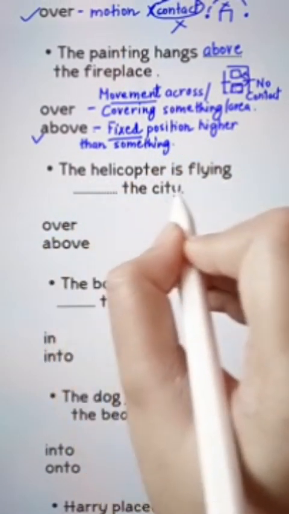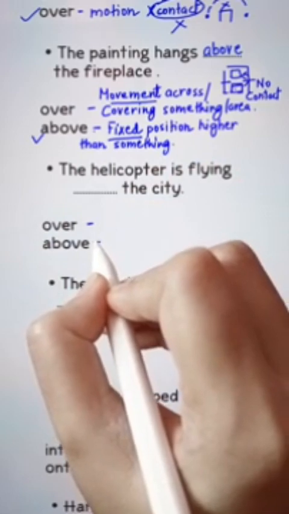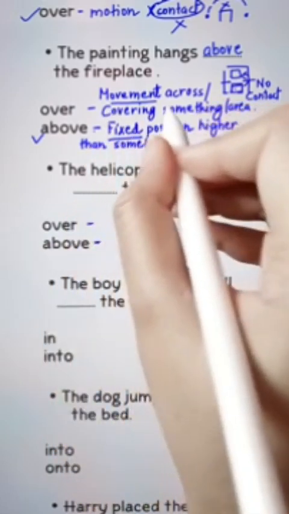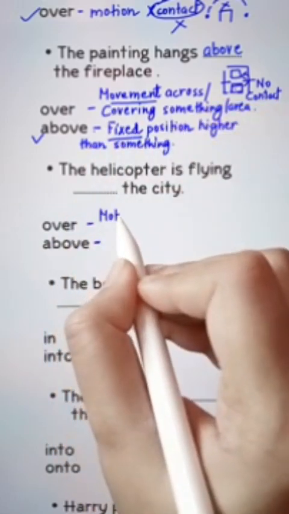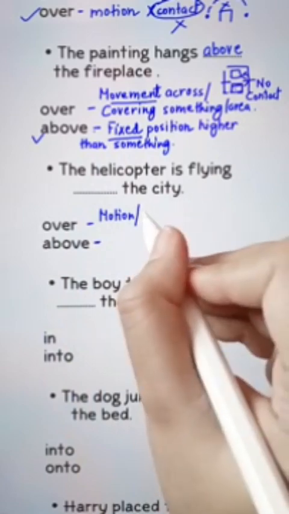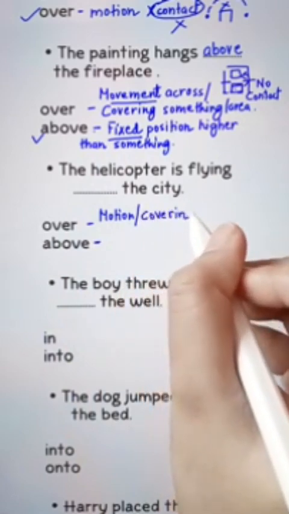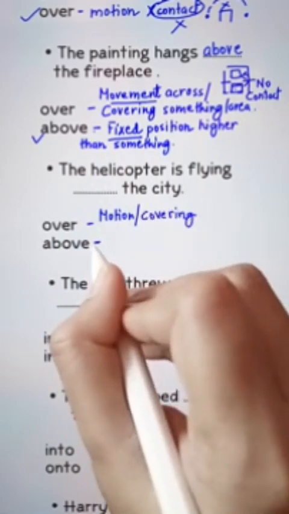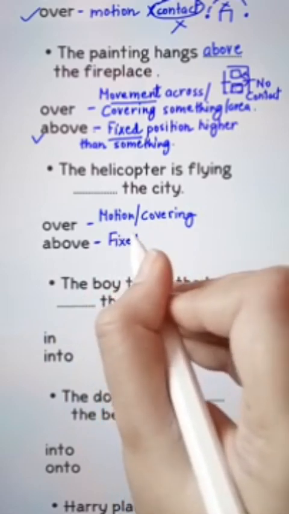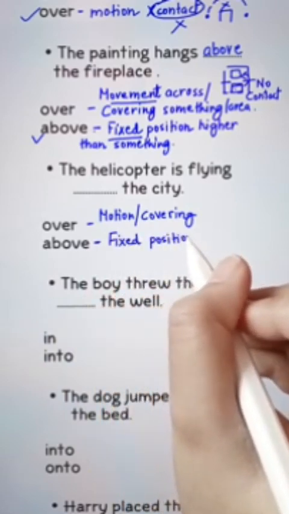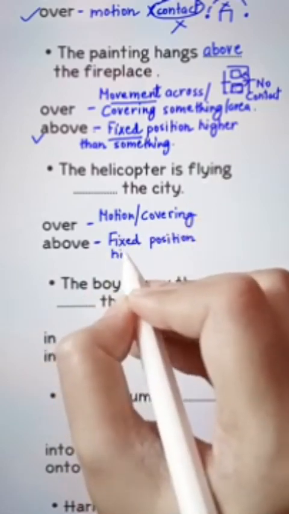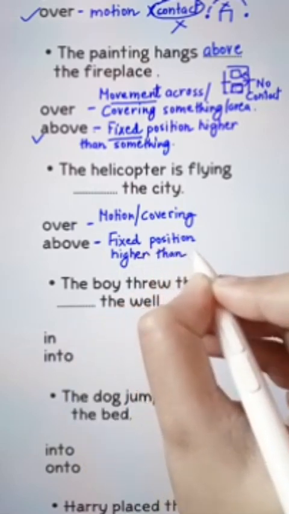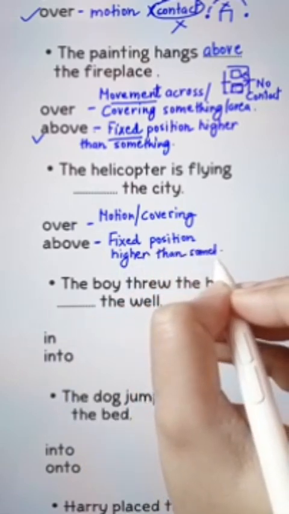Now, the next question. The helicopter is flying blank the city, over or above? As we know already, over talks about motion, covers the surface area, and above talks about fixed position higher than something else. I'd repeat again, fixed position higher than something else.